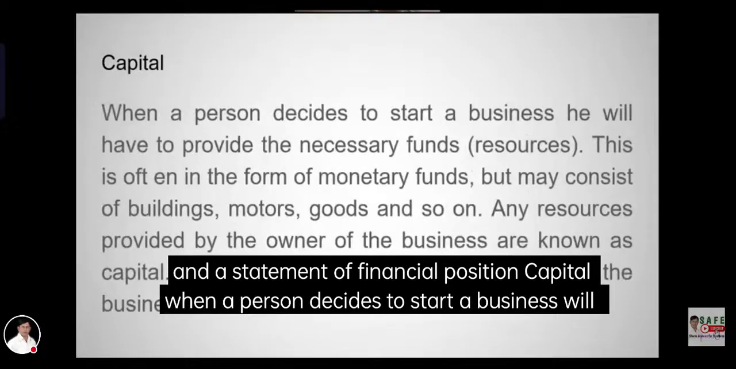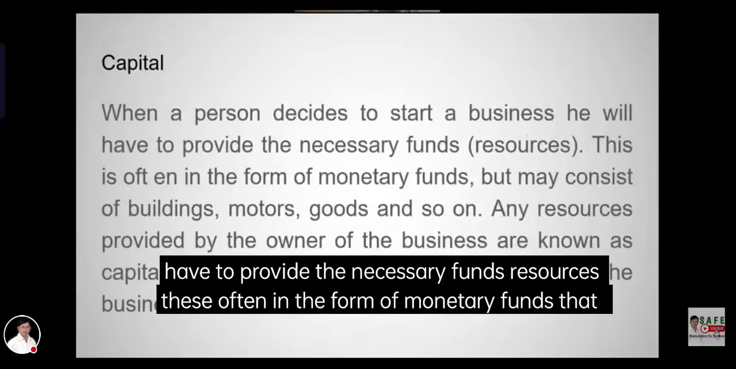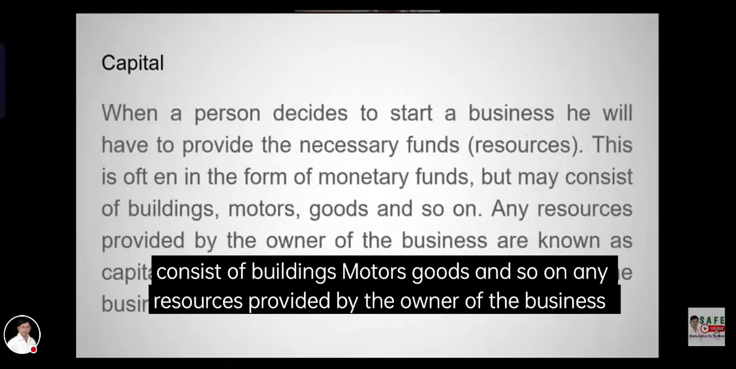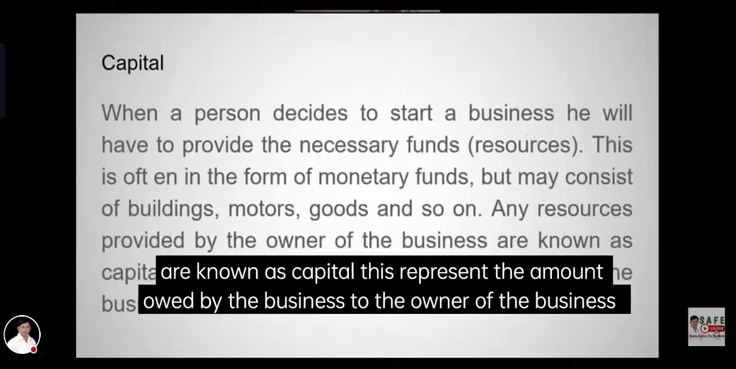Capital. When a person decides to start a business, they will have to provide the necessary funds or resources. It is often in the form of monetary funds that may consist of buildings, motors, goods, and so on. Any resources provided by the owner of the business are known as capital. These represent the amount owed by the business to the owner of the business.